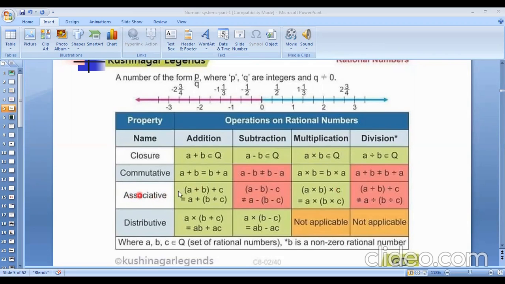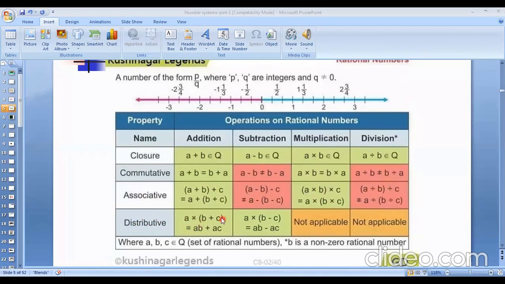Similarly, associative law, what will be? For addition, a plus b plus c equals a plus b plus c. But for subtraction it will not hold, and the associative property for multiplication will hold for rational numbers, and division also cannot hold.